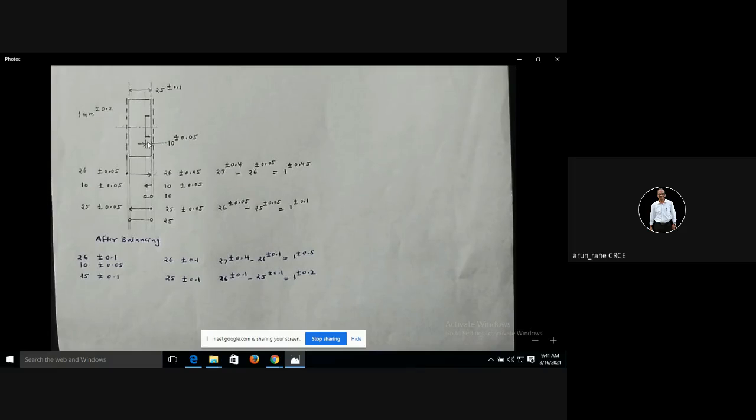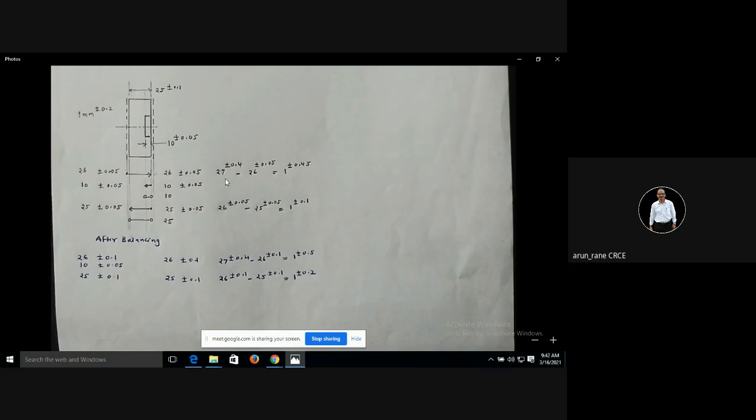So now here what is the linear dimension? 10. So this is what is your working dimension. So 10 plus minus 0.05. Now arrow. Now this indicates the process which is going on. Now what is the process? With reference to this you are doing this boring, isn't it? So यहाँ पे आपका एक dot आएगा, and then from here you will have a solid arrow like this, up to this you have to project this here. And then what dimension am I going to get? 10 plus minus 0.05. All right.